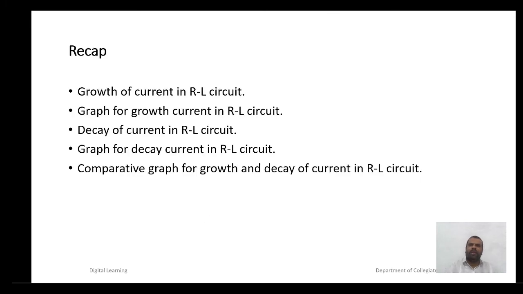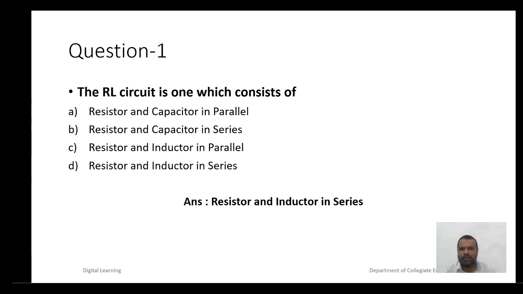In this section, we have studied the growth of current in LR circuit, graph for the growth of current in LR circuit, decay of current in LR circuit, graph for decay of current in LR circuit, and comparative graph for growth and decay of current in LR circuit.